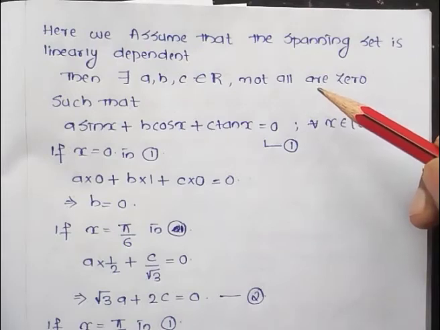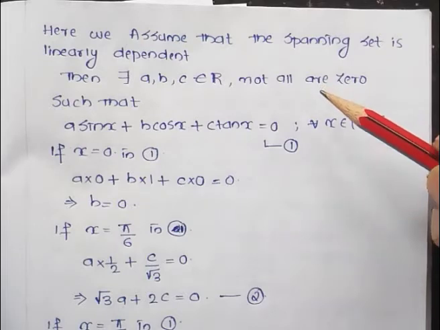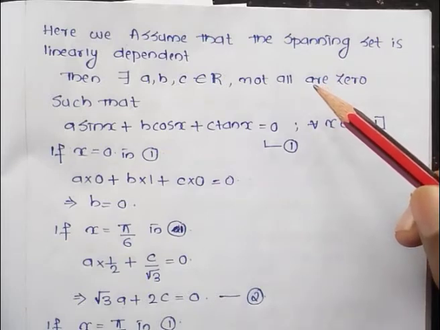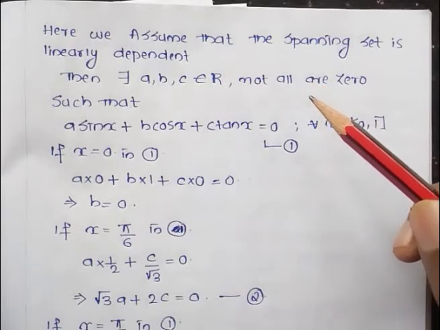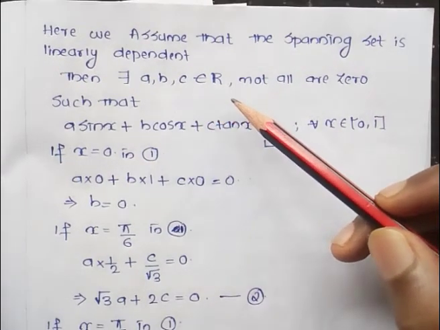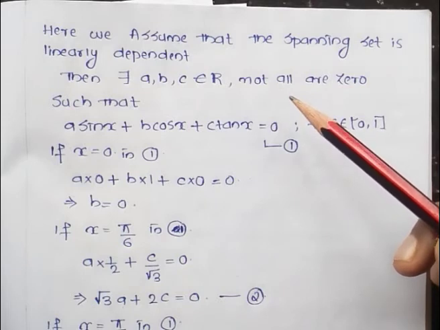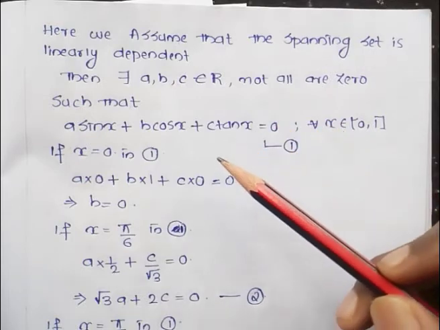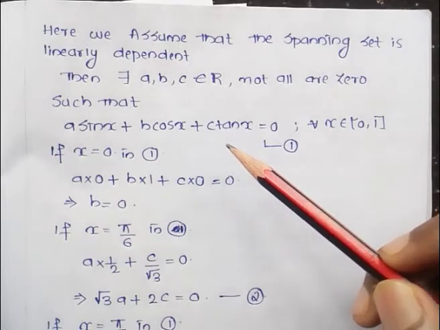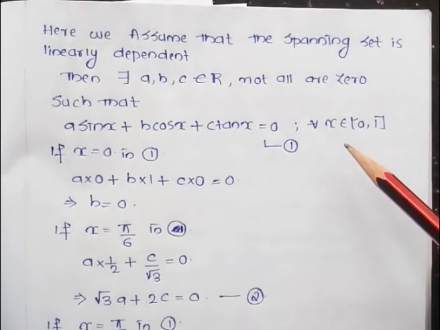Now we want to verify whether the set {sin x, cos x, tan x} is linearly independent or not. For that we assume the spanning set is linearly dependent. That is, the set sin x, cos x and tan x are linearly dependent. We are only assuming. Then by the definition, there exist a, b, c belonging to R, not all 0, such that the linear combination a sin x + b cos x + c tan x is equal to 0 for all x belonging to the closed interval [0, 1].